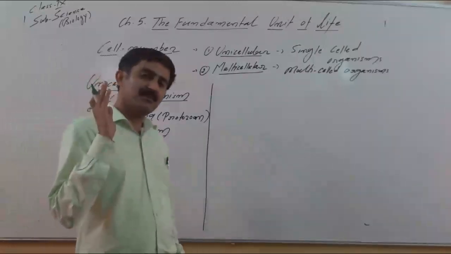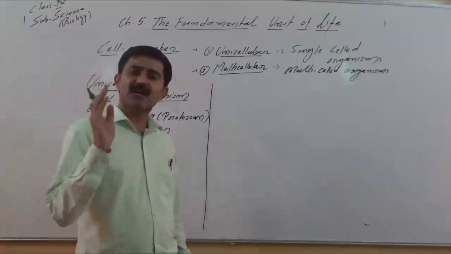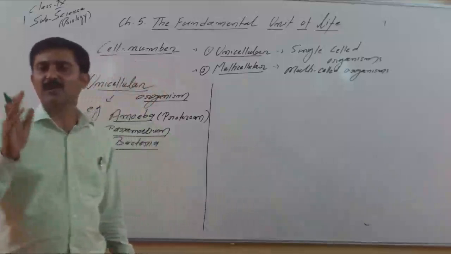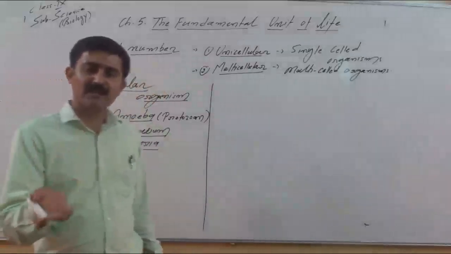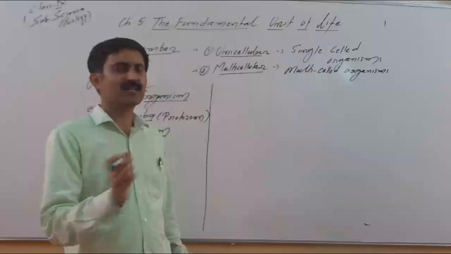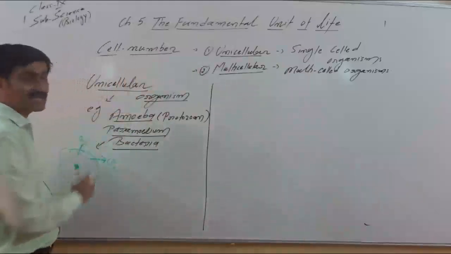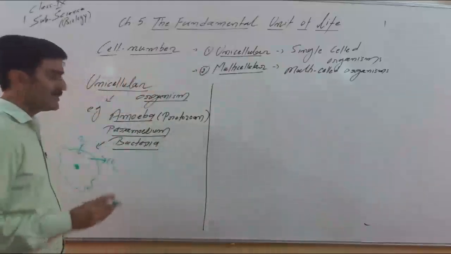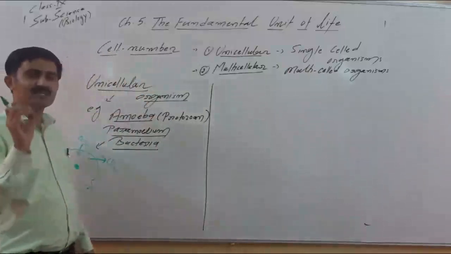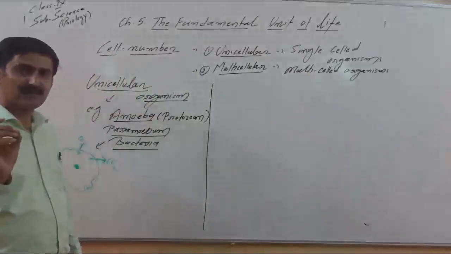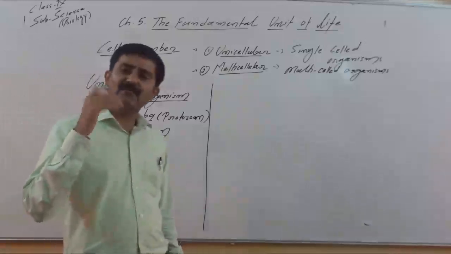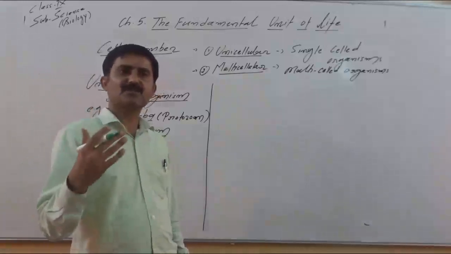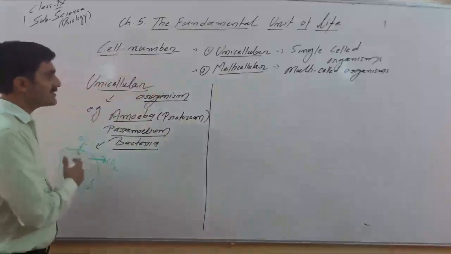Even though they are made up of a single cell, they are able to carry out all the functions which are essential for continuity of life as well as for survival. That is very unique about the single cell organism, right? No doubt these organisms are simple, they are primitive, and they don't have organ systems or tissues, because they are made up of a single cell.